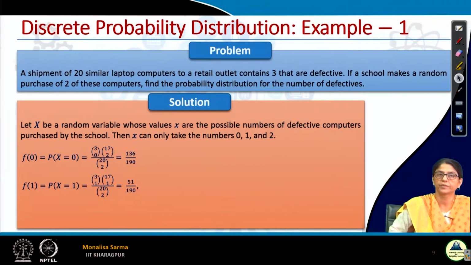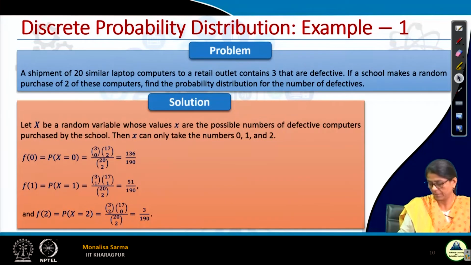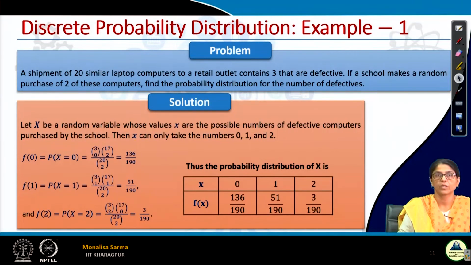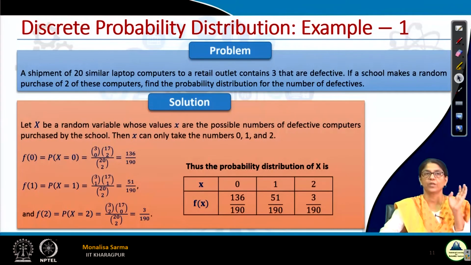Similarly, for 1, the denominator is 20C2, and that means we have 1 defective, from the 3 defectives we got 1, and the other one we got from the 17. Similarly, for 2, from 3 we got 2, and from the 17 we got 0. If we write it in tabular form, this is the probability distribution of x. So, we have seen how we write it in tabular form, in expression form, and in a graph.